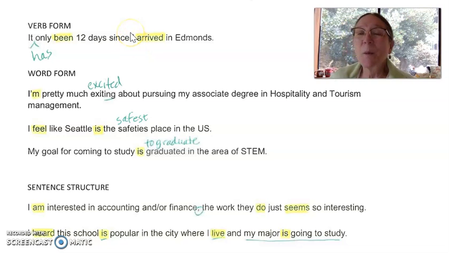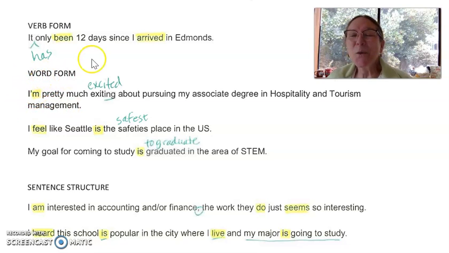You use the present perfect. Did I say the right verb tense? I'm sorry. This is the present perfect verb tense, and you use it with since. And arrived is in the past tense because you just did it one time. It would be funny if we arrived every day. How exhausting would that be?